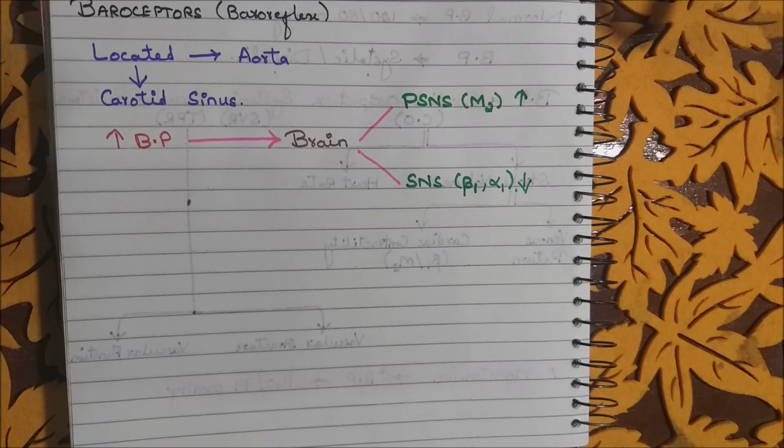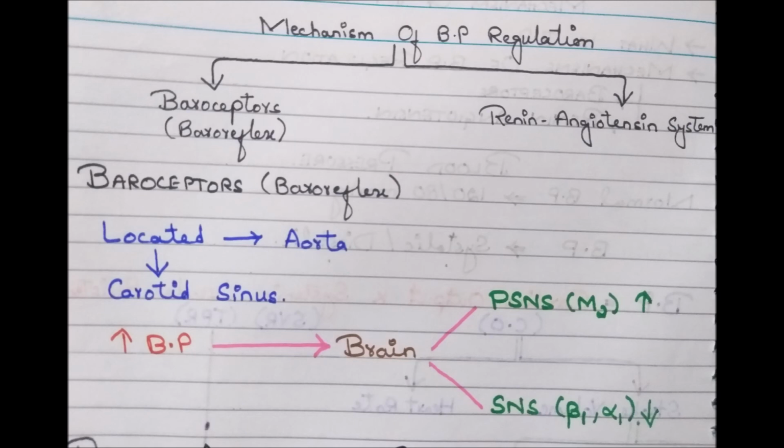Furthermore, it also blocks the activity of alpha-1 receptors which are present on the blood vessels. The decreased activity of alpha-1 receptors will result in the relaxation of the blood vessels. So as a result, blood pressure will be reduced and become normal.